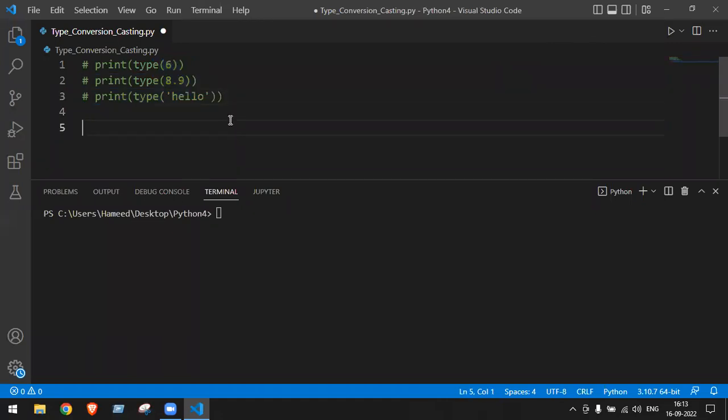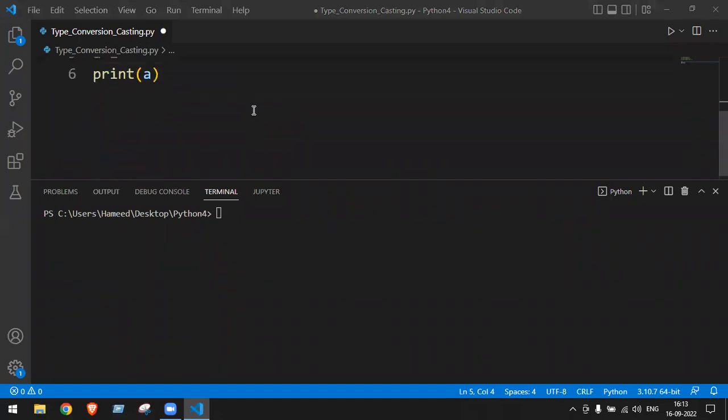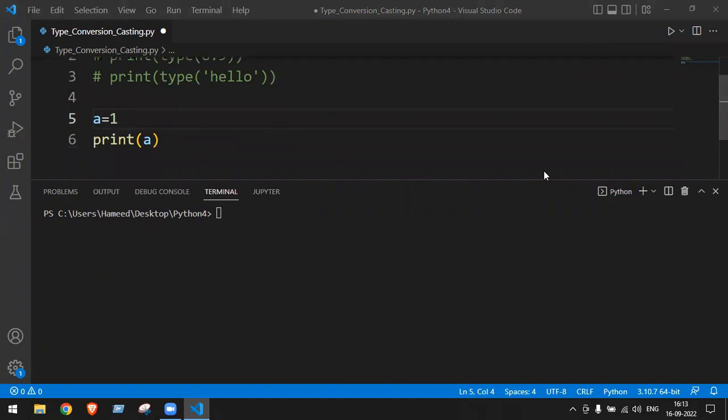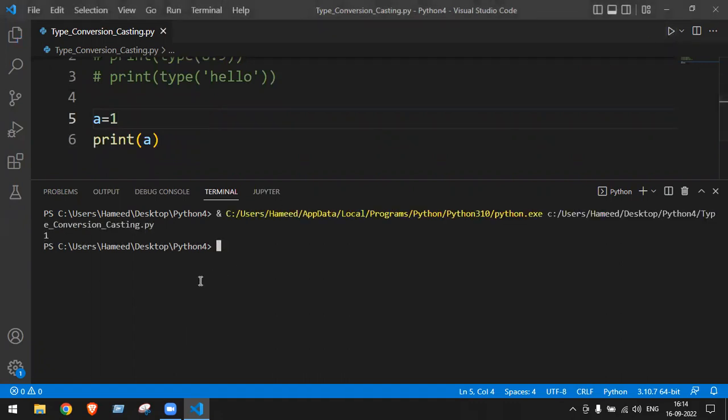Now think that we are doing the variable. Imagine just a is equal to 1 is the variable. A is the variable where 1 is the value stored in this variable A. Now I am printing A. Observe carefully. Now stop just writing, just see the screen there. So print A. What will be the answer of this one now if I print A? What is the value of A now? If I run the code, yes, 1 came.